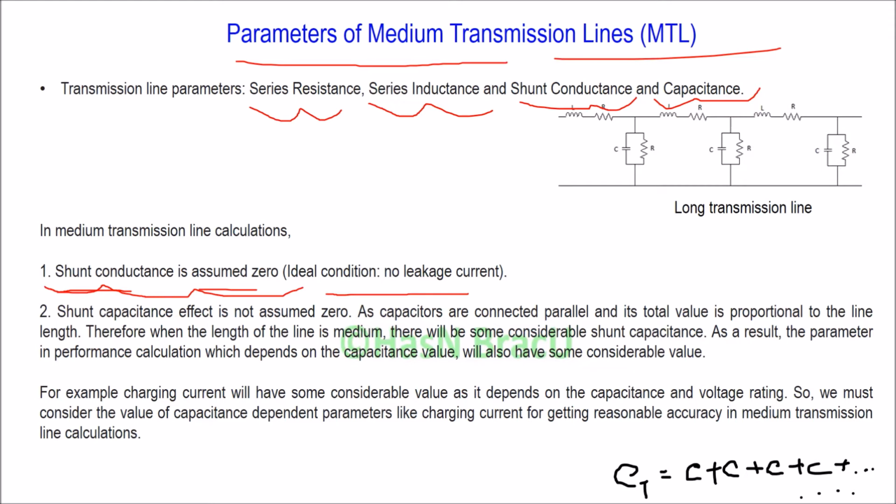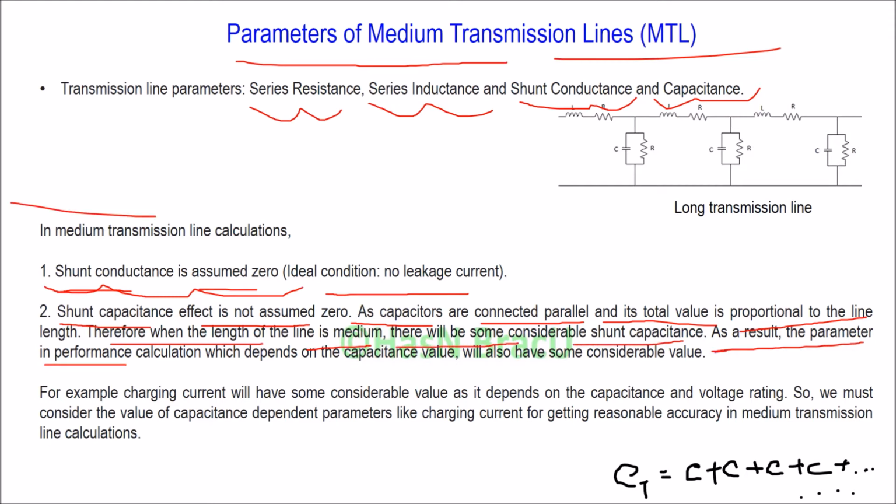Second, the shunt capacitance effect, which is not assumed 0. In case of short transmission line, shunt capacitance effect was assumed 0, right? But in medium length transmission line, its effect is not assumed 0. As the capacitors are connected in parallel and its value is proportional to the line length, therefore, when the length of the transmission line is medium, there will be some considerable shunt capacitance.